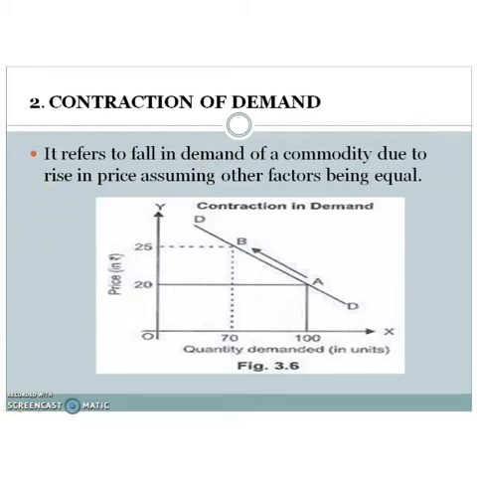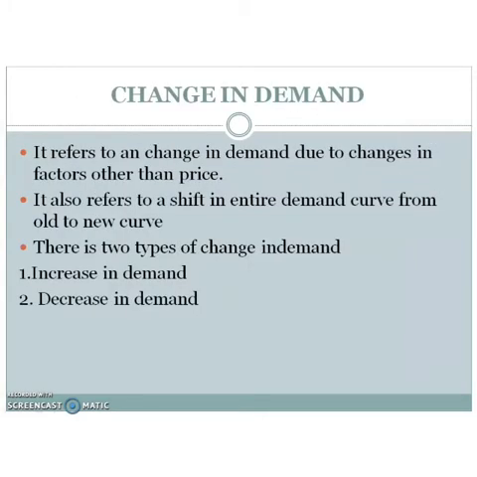So change in quantity demanded means what? It refers to change in quantity demanded due to change in price, and it has two types. They are expansion and contraction. Expansion means rise in demand due to decrease in price, and contraction of demand means fall in demand due to rise in price.